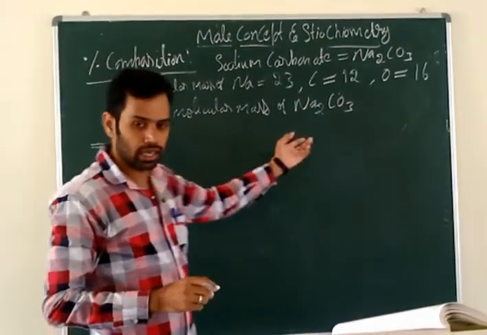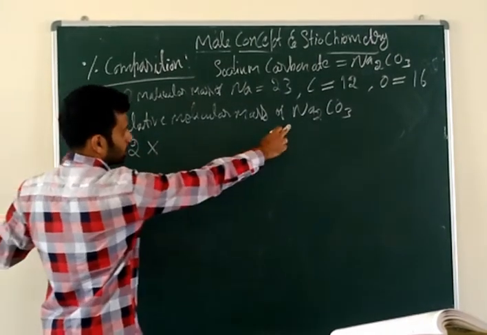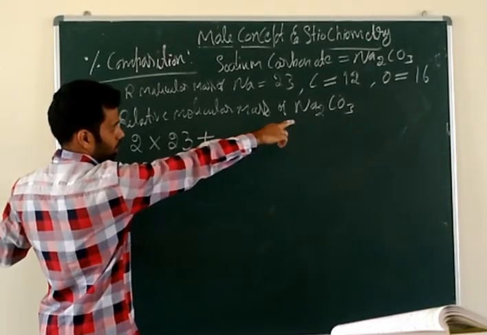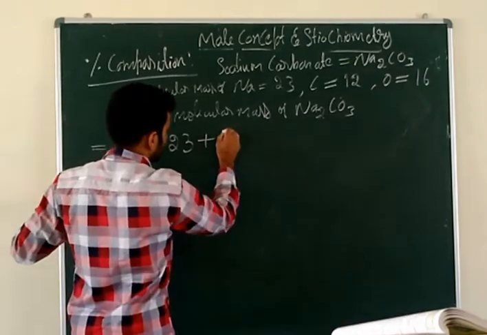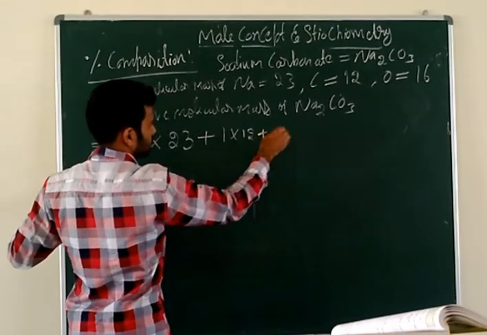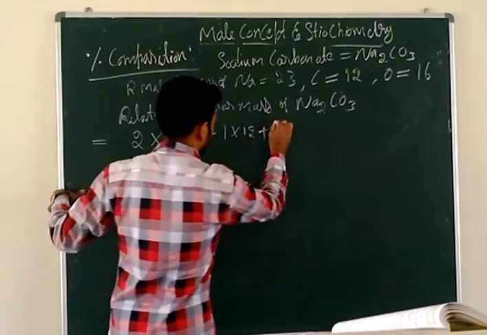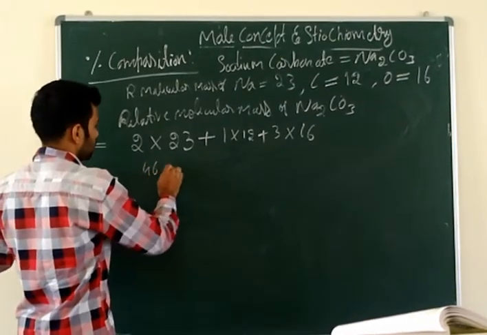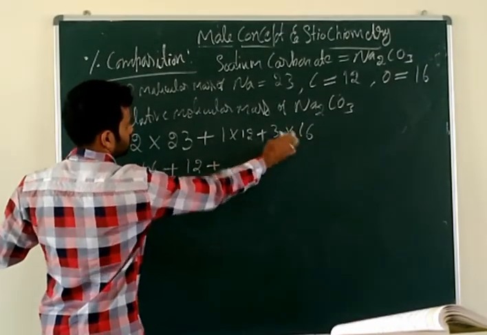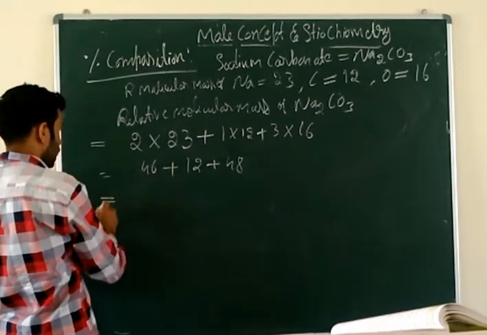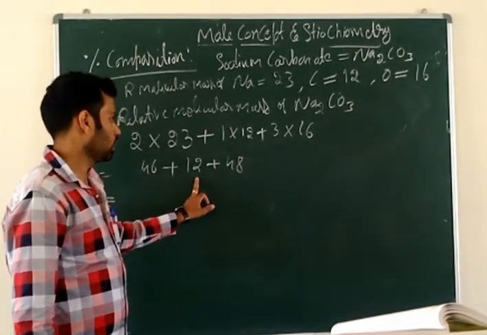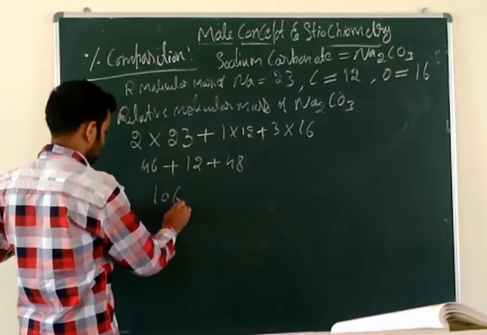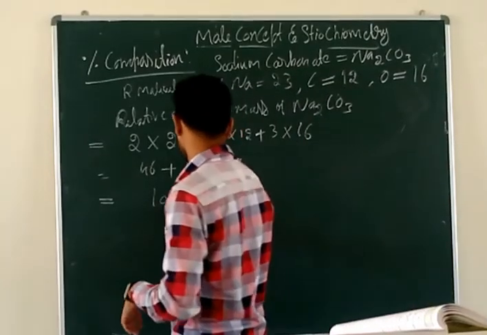How many atoms of sodium are there? 2 into 23, plus carbon: only one carbon atom, so 1 into 12, plus oxygen: 3 atoms, so 3 into 16. So 2 into 23 is 46, plus 12, plus 3 into 16 is 48. If you add, 48 plus 12 is 60, 60 plus 46 is 106. What is the unit? Mass unit. Very good, children.